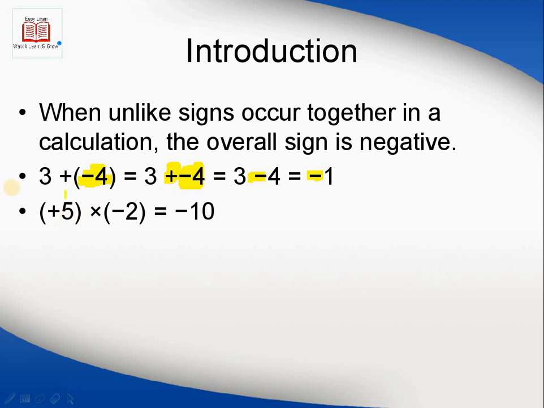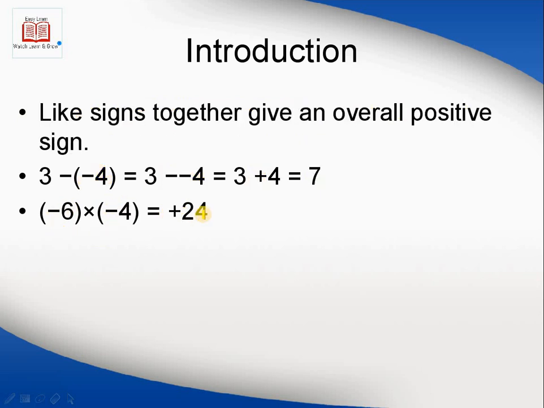One integer is positive and the second one is negative. When we multiply a positive with a negative, the same is the case as before: the answer is always a negative sign, because the signs are opposite. Remember this result: whenever unlike signs occur together in a calculation, the overall sign is negative. 5 multiplied by 2 is 10.